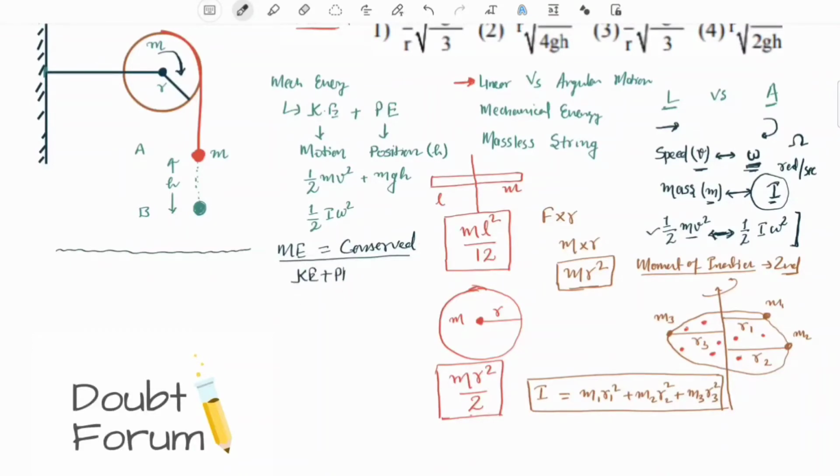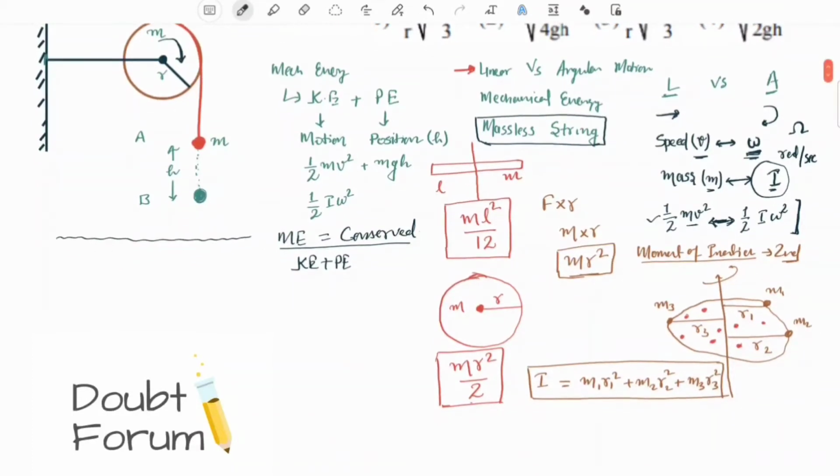Next important thing which has been mentioned is the string is massless. What is the significance of it? The significance of it is when we would be calculating the total mechanical energy of the system when the bob was at position A, we will have to calculate the kinetic and potential energy for each of the three components: bob, string, and disc.